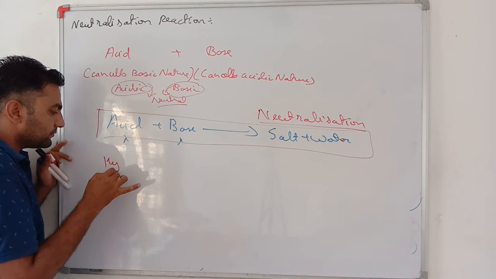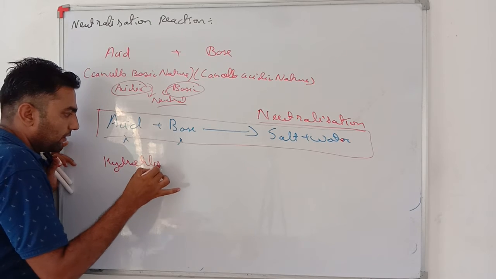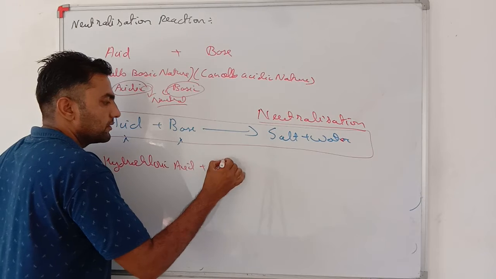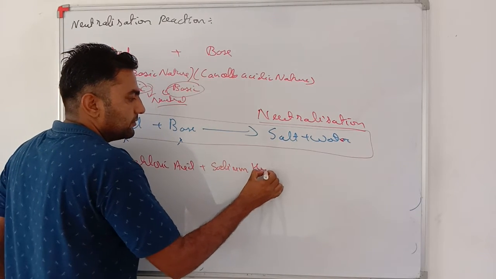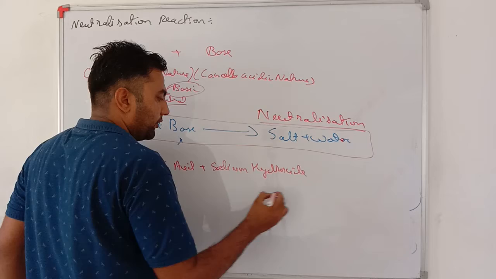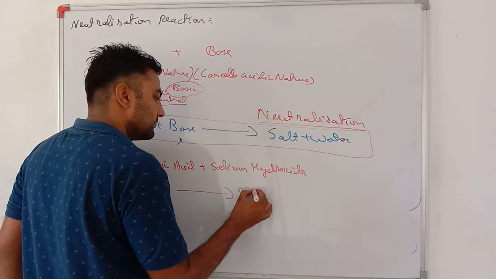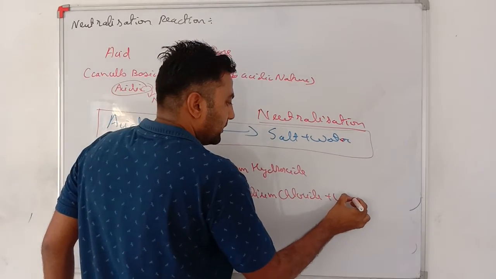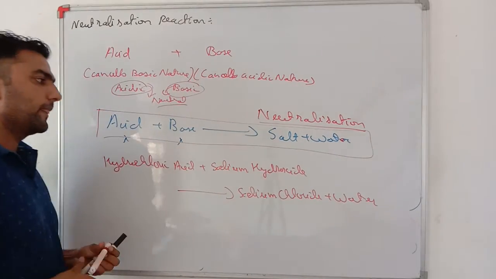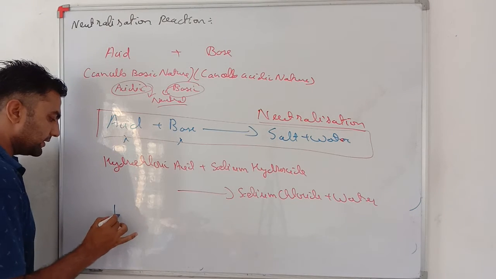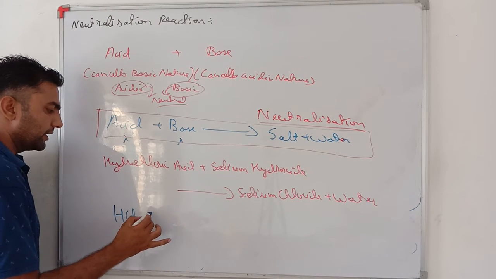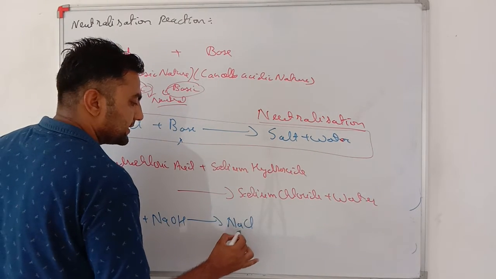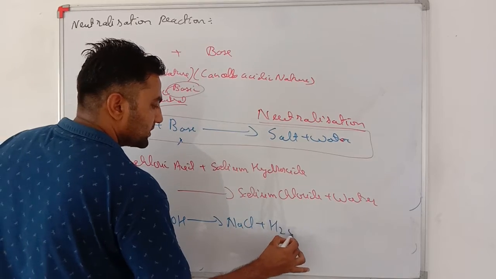Example is hydrochloric acid plus sodium hydroxide gives sodium chloride plus water. I will write down the equation: hydrochloric acid HCl plus sodium hydroxide NaOH gives salt, that is NaCl, sodium chloride, plus water.